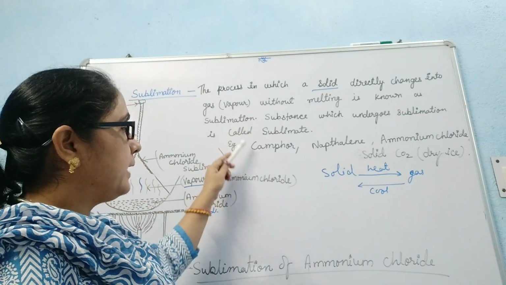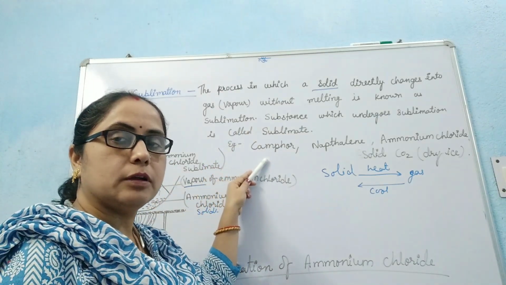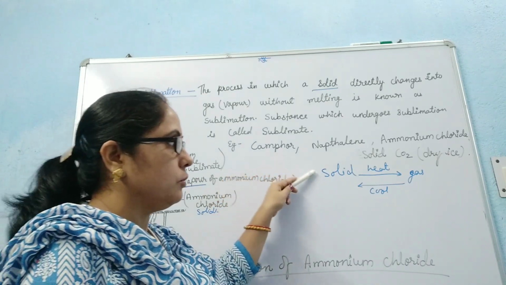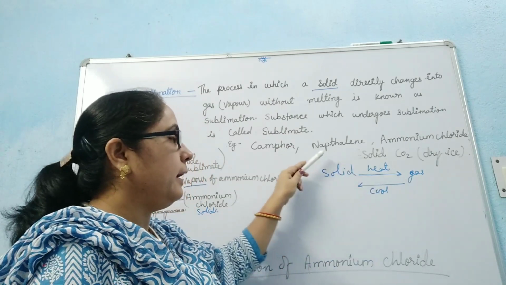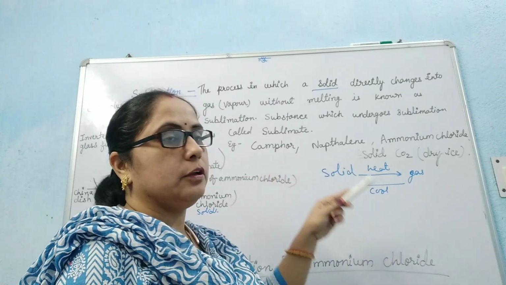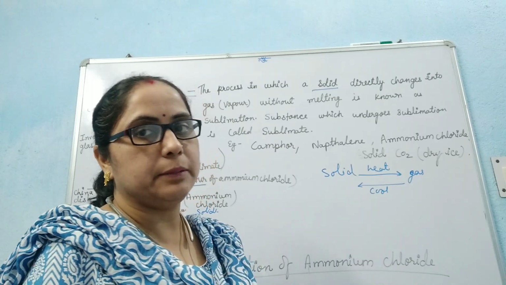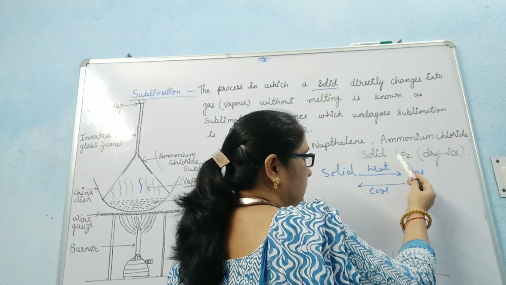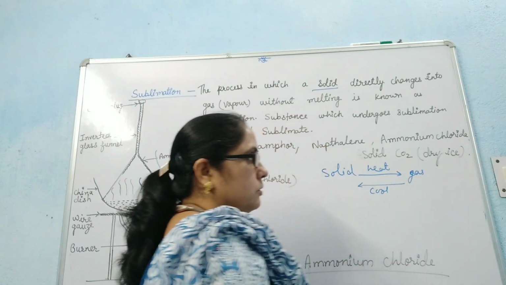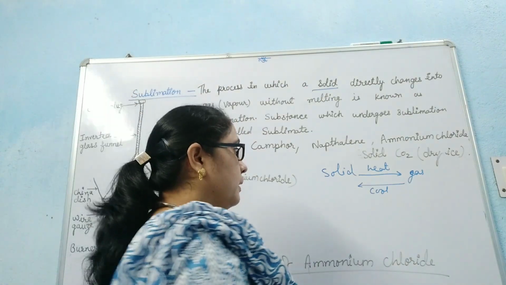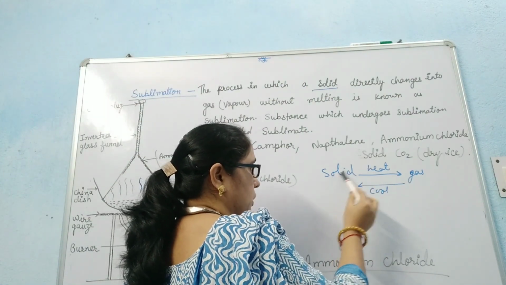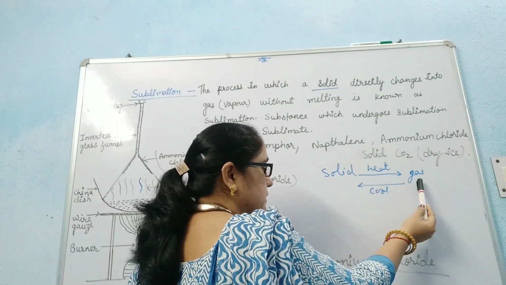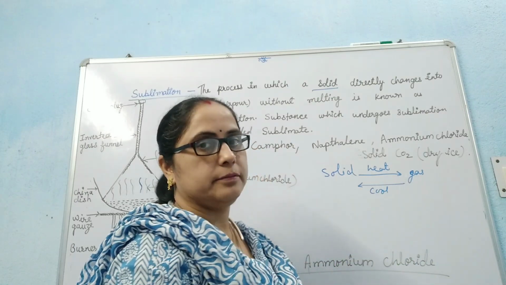For example, camphor, which we generally call kapoor, when heated, directly changes from solid to gas. Similarly, the naphthalene ball, which we use in the basin, is also a sublimate. Ammonium chloride is a sublimate. Solid carbon dioxide, called dry ice, is also an example of a sublimate. On heating, it changes from solid to gas, and on cooling, the reverse process also happens: it changes from gas directly to solid.